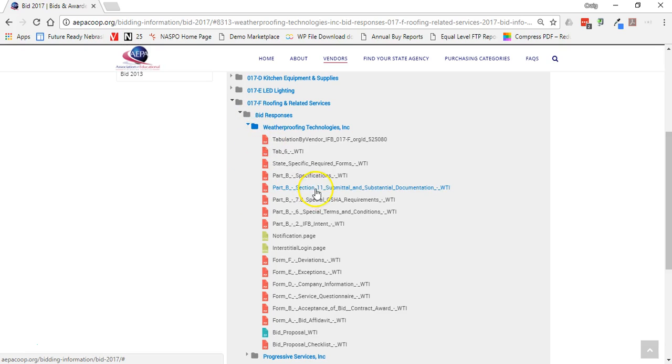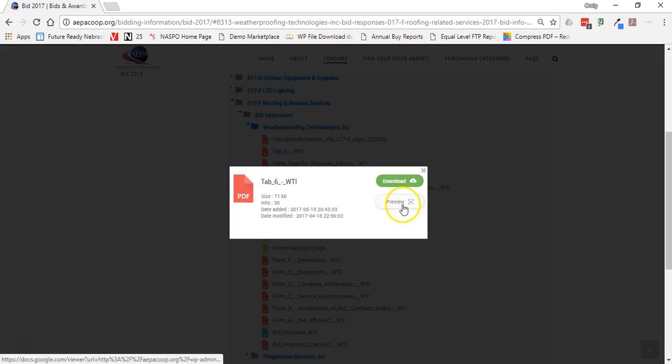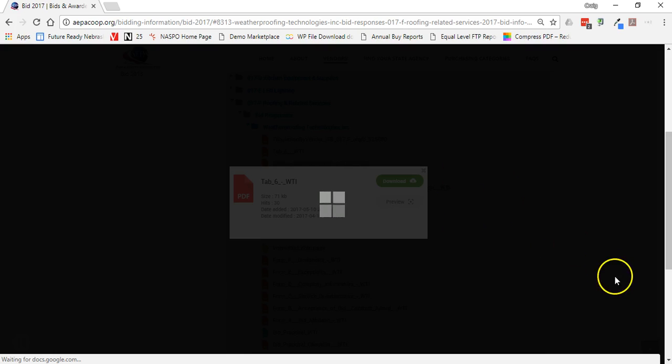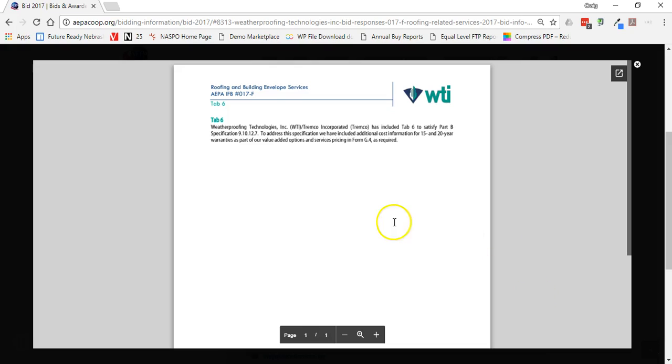I can go into each one of these and click on a file, and when I do that, I can either preview the file or download that file to my desktop. If I preview it, it's simply going to preview it in my browser as long as it can read that file, and that information is available there.